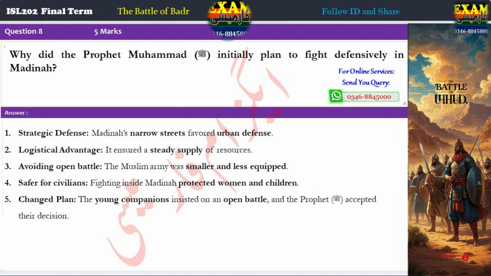Question 8. Why did the Prophet Muhammad initially plan to fight defensively in Medina? Answer. 1. Strategic defense. Medina's narrow streets favored urban defense. 2. Logistical advantage. It ensured a steady supply of resources. 3. Avoiding open battle. The Muslim army was smaller and less equipped. 4. Safer for civilians. Fighting inside Medina protected women and children. 5. Changed plan. The young companions insisted on an open battle, and the Prophet accepted their decision.